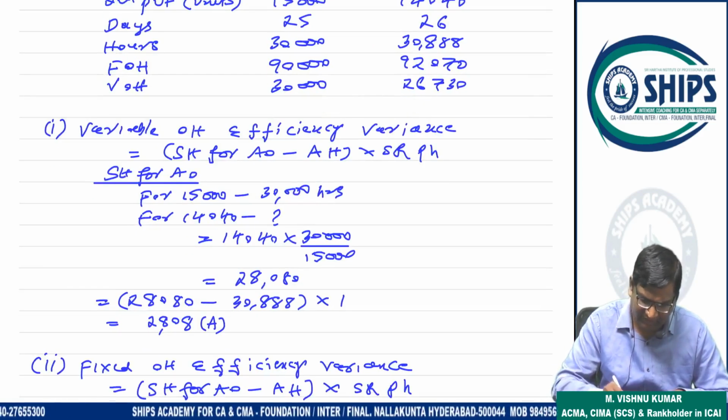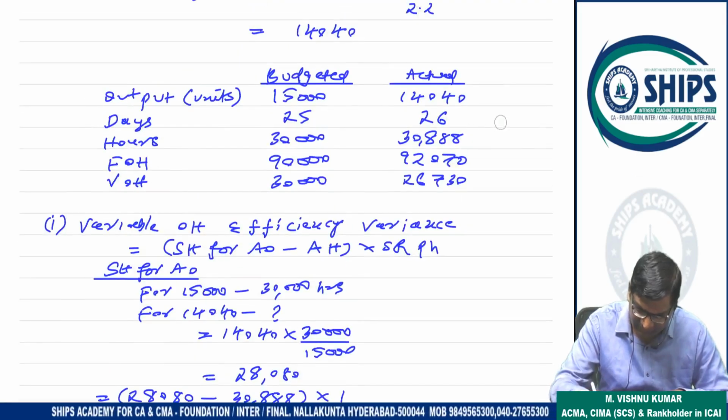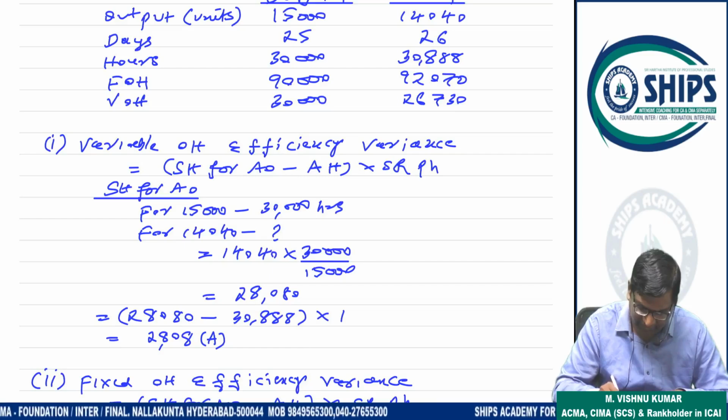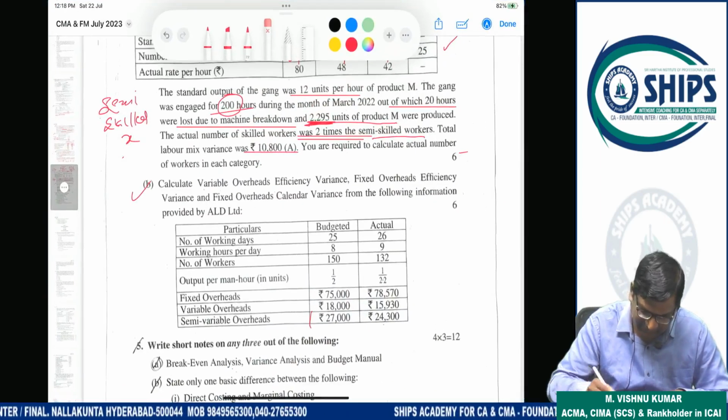That's it. My standard hours, actual hours already available. This is actual hours. This is standard hours for actual output. Rate 1 rupee, we already calculated variable rate in working note. So 2,808 adverse coming.